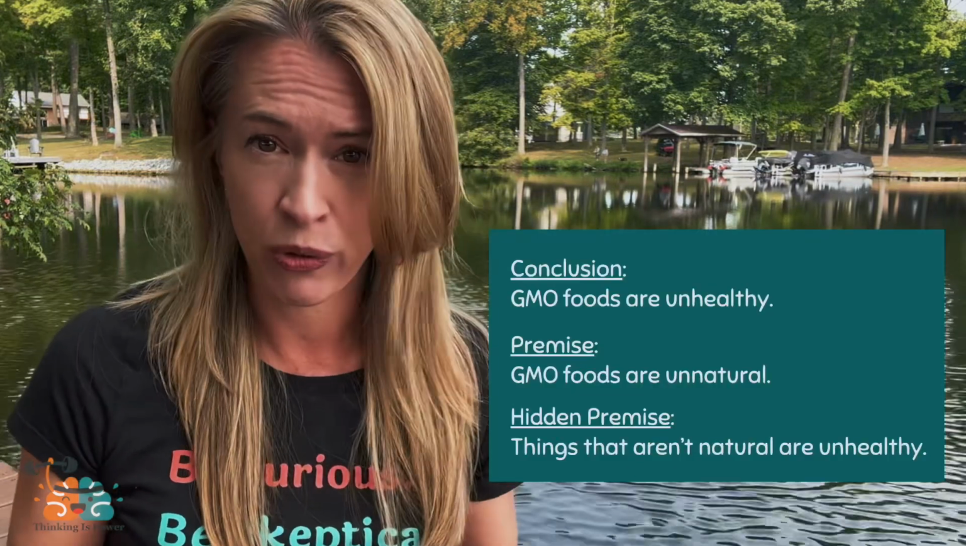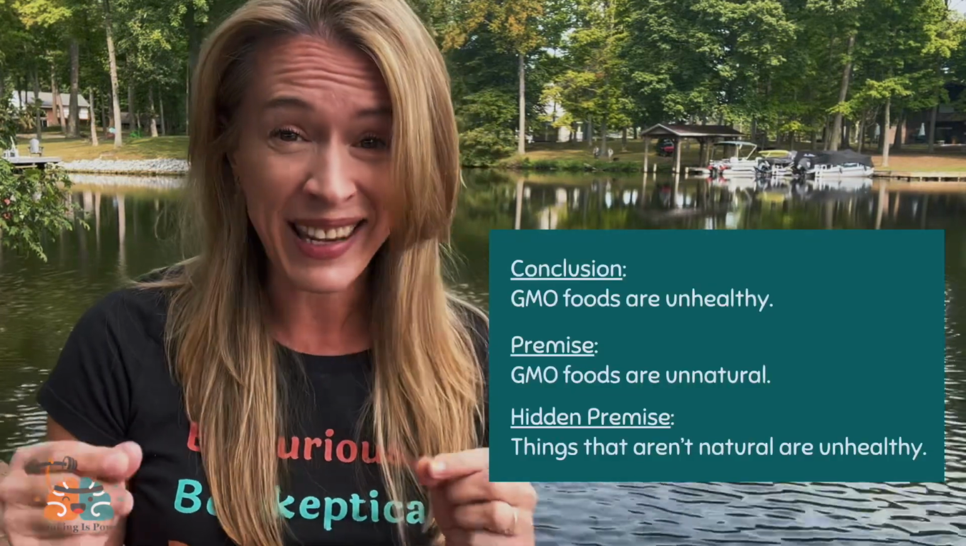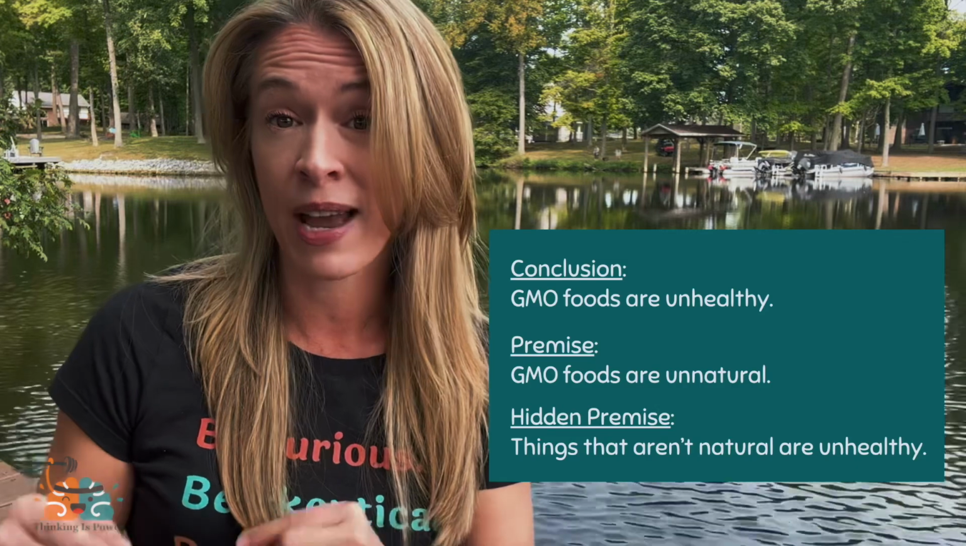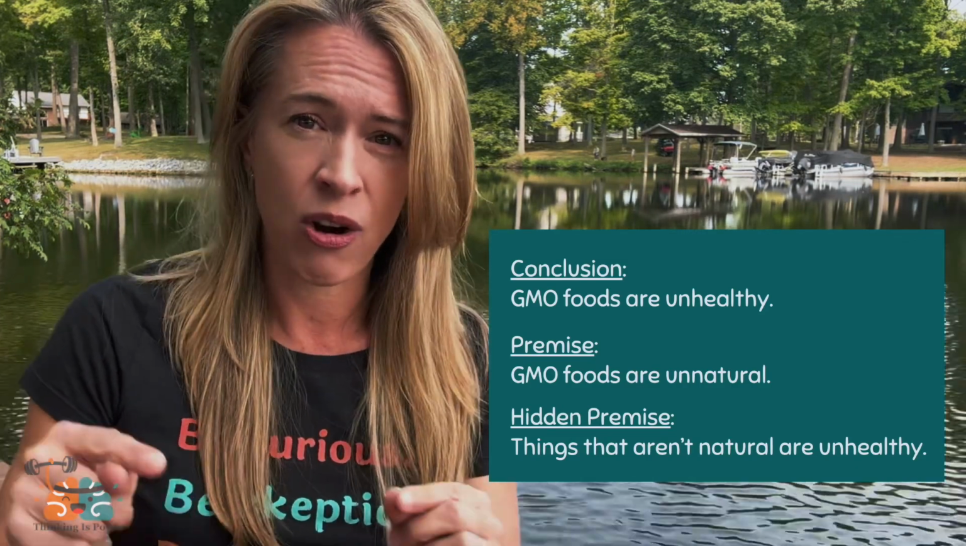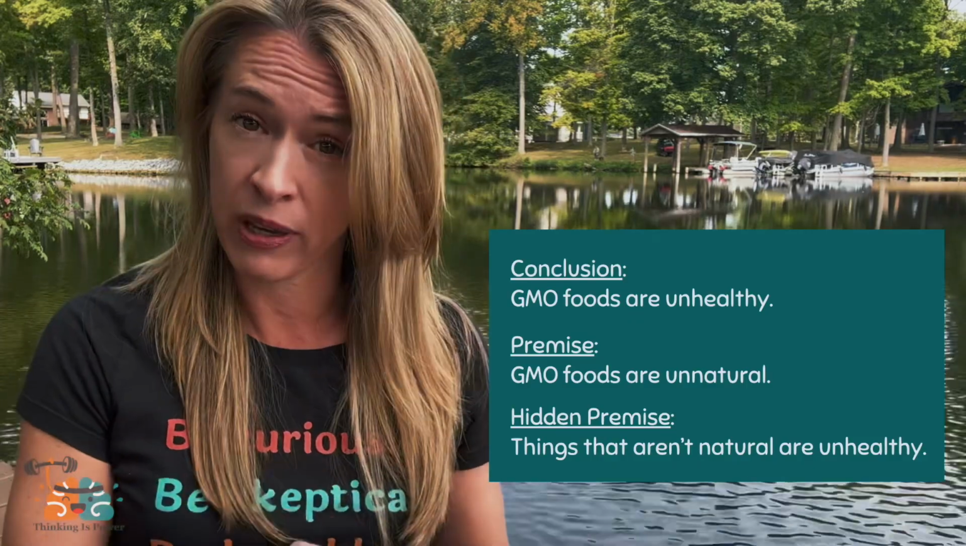For example, GMO foods are unhealthy because they aren't natural. The conclusion is GMO foods are unhealthy, and the stated premise is they aren't natural. Now, this argument has a hidden premise: things that aren't natural are unhealthy, which commits the appeal to nature fallacy.